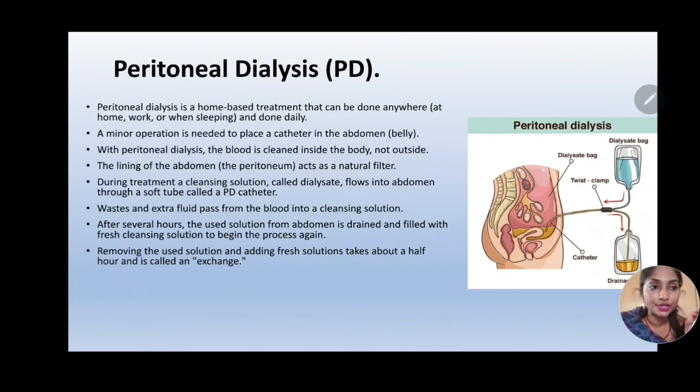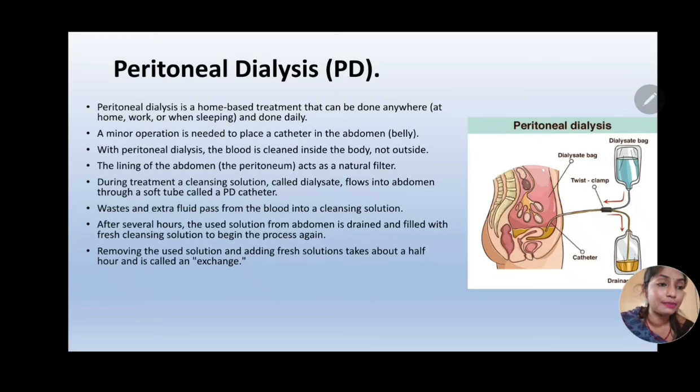Again, a minor operation is done to place a catheter in the abdomen. In hemodialysis, a catheter is placed in the chest region or in the neck region, whereas in peritoneal dialysis, the catheter is placed in the abdomen region, touching the peritoneum, which is the lining of the abdomen. Here the catheter tube is placed in the abdomen region. With peritoneal dialysis, the blood is cleaned inside the body, not outside. In hemodialysis, the blood is purified outside the body, in a dialyzer machine. Whereas in peritoneal dialysis, the blood is cleaned inside the body itself.